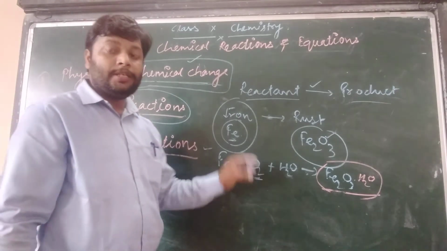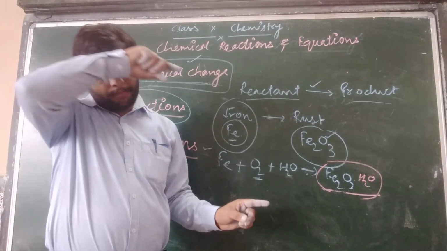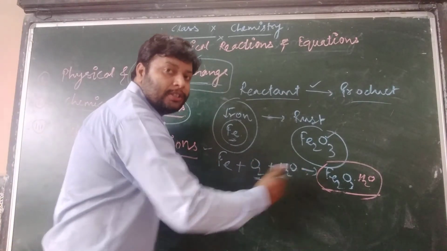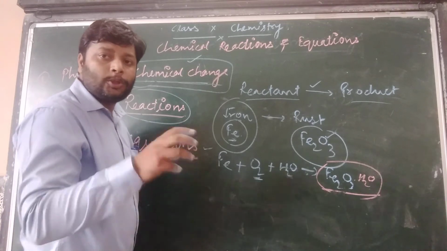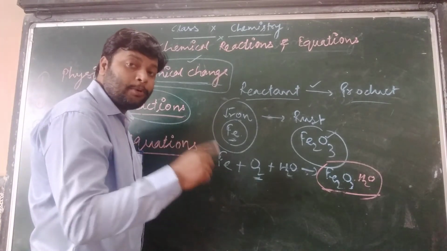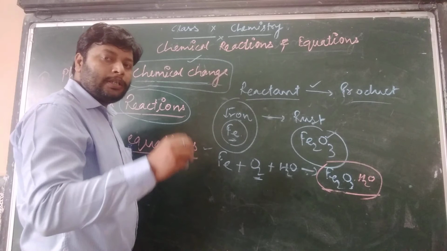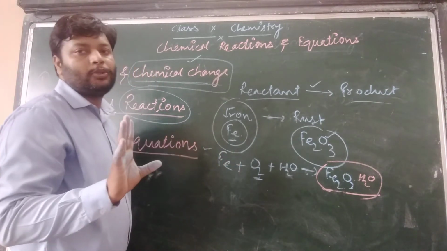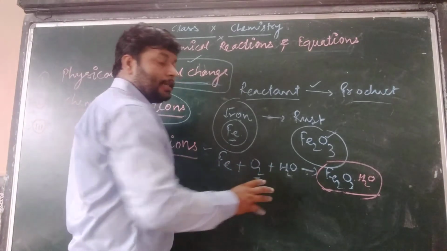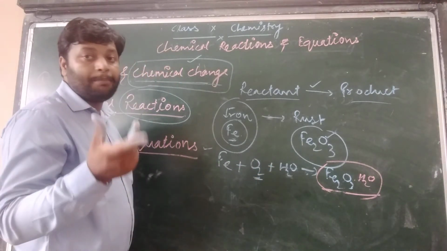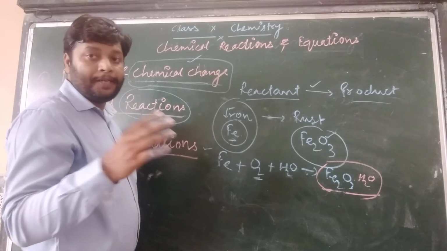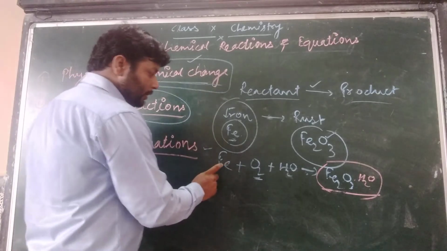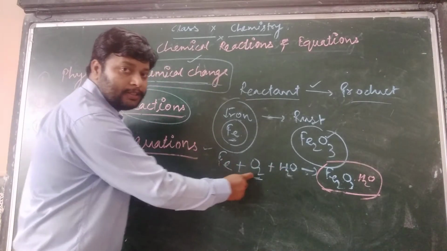So for that we need to balance the reaction. Balancing means we equalize the number of atoms on both sides. We have to check that the number of atoms must be the same on both sides, because if the number of atoms is not the same, the equation will not be complete. Clear? So these are the symbols of iron, oxygen and water.